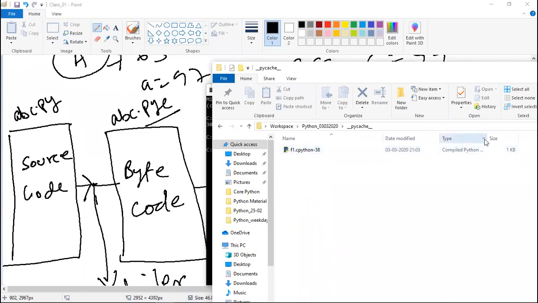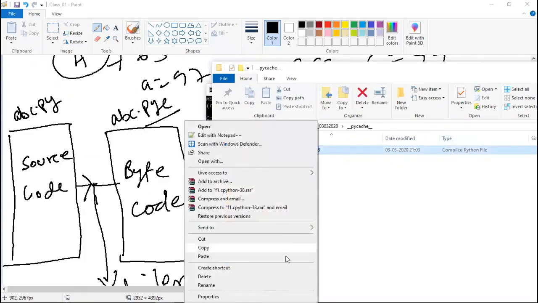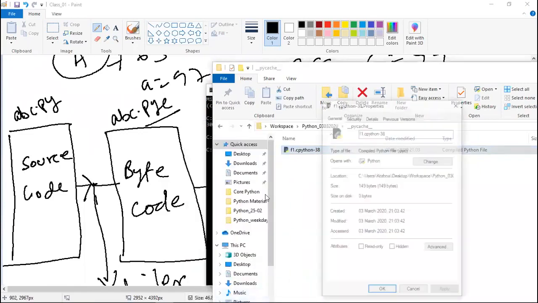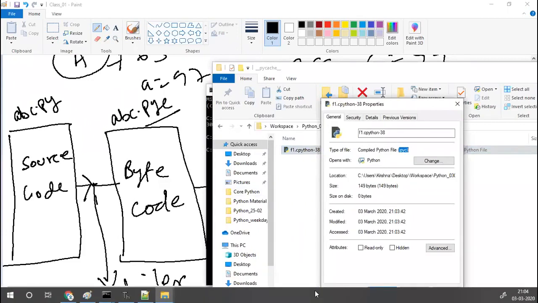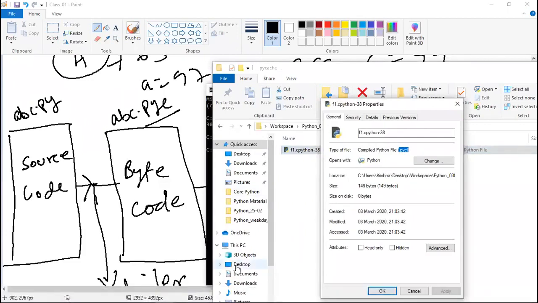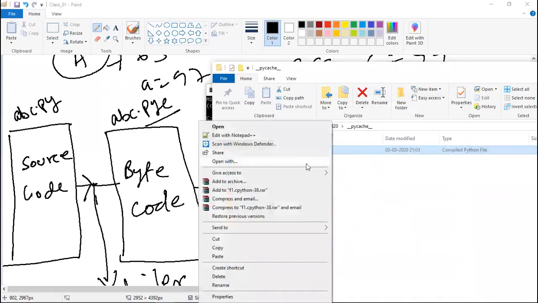Now, if you have a look at the type of this file, it shows as a compiled Python file. If you check the extension, you can see it is a .pyc file. So what I can say is, this is the bytecode I have generated explicitly. Right. Now let me open this file. Can you understand something from here?